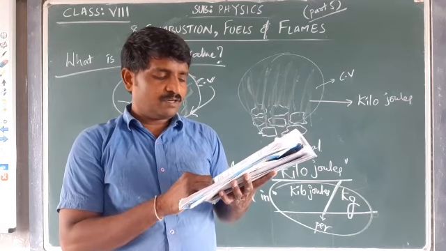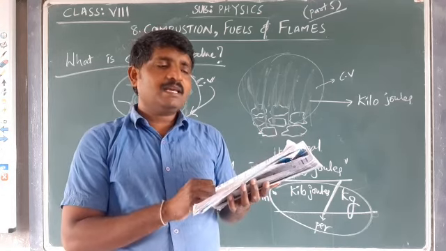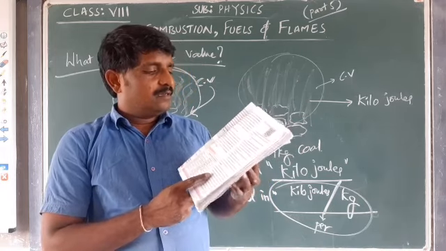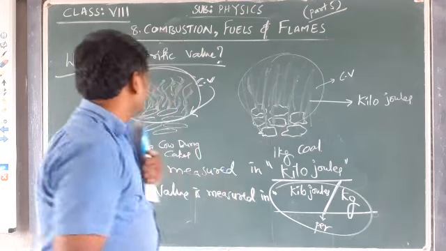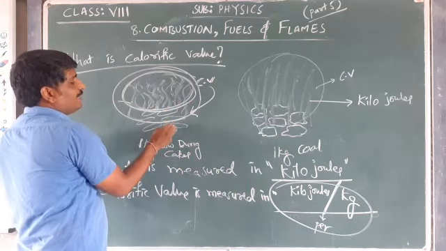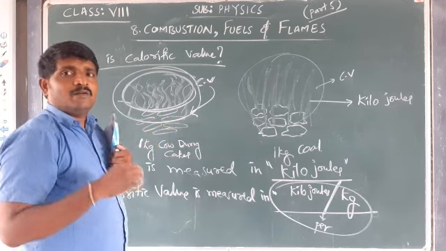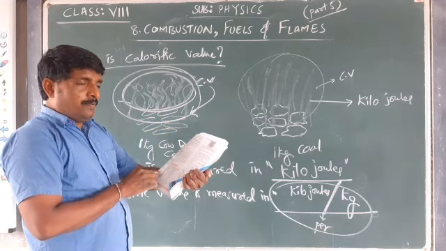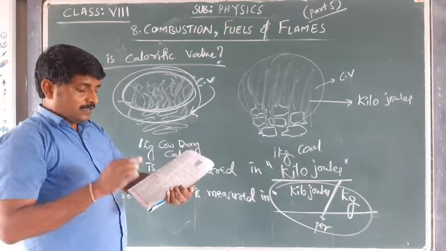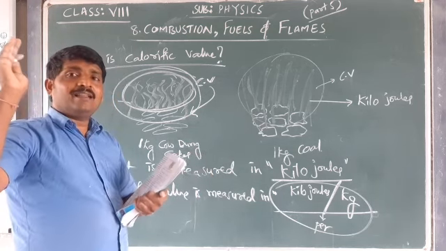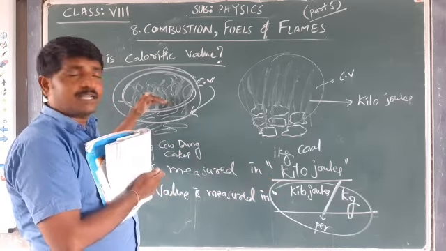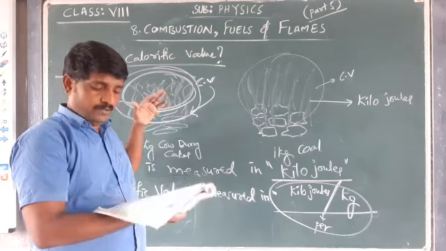Depending on the nature of the fuel, it has its respective calorific value. If 1 kg of petrol is burned, with a calorific value of 45,000 kilojoules per kg, that much amount of heat will be produced.